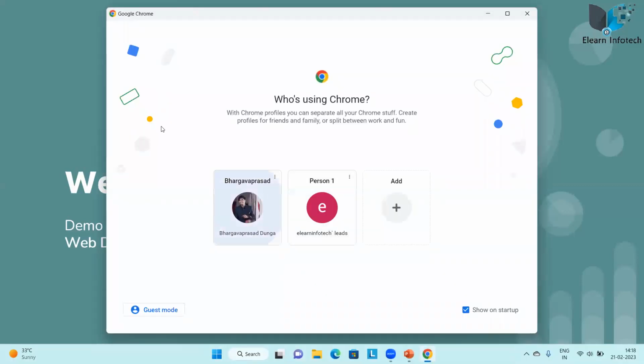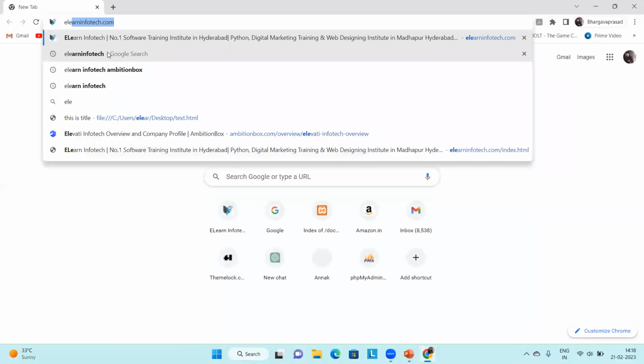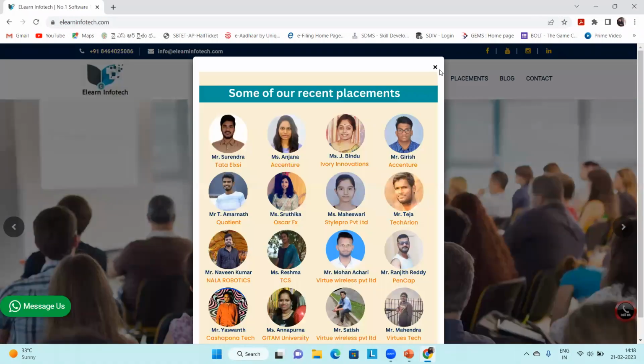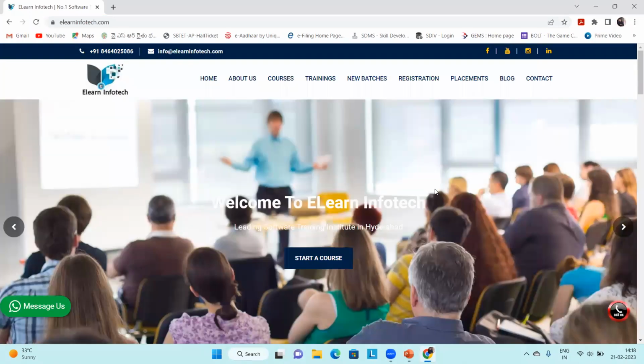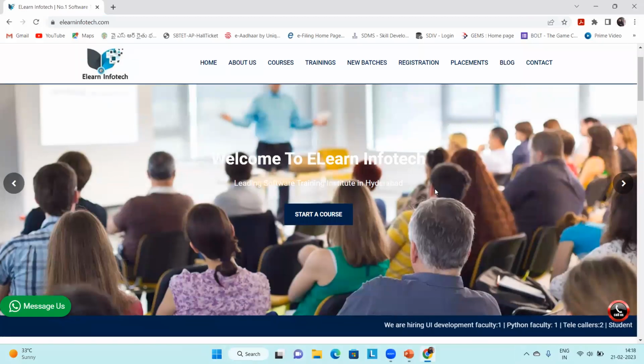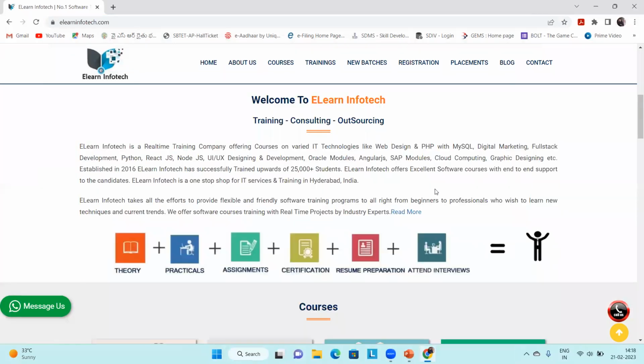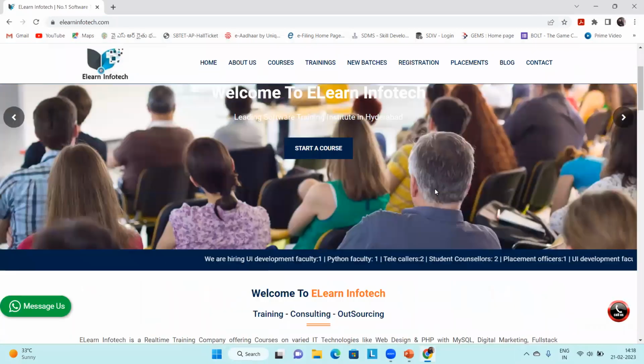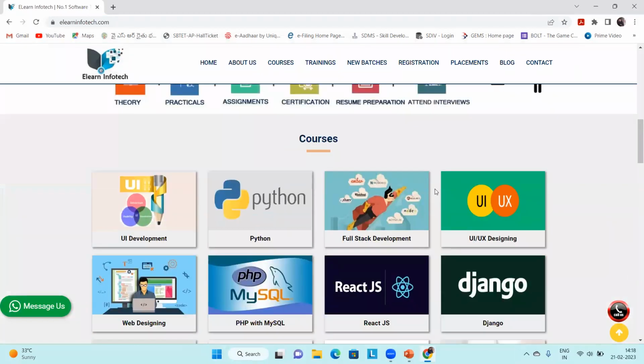We are searching for one of the websites. For example, we are the company ELearn InfoTech, right? So this is the website of ELearn InfoTech. If you check everything, it contains some information, right? It includes text, images, some background images, some colors, some buttons, some logos. So this is what a website is. It's a collection of information.